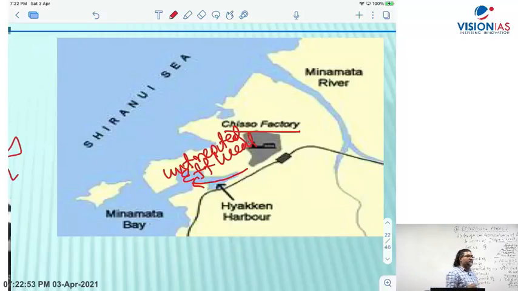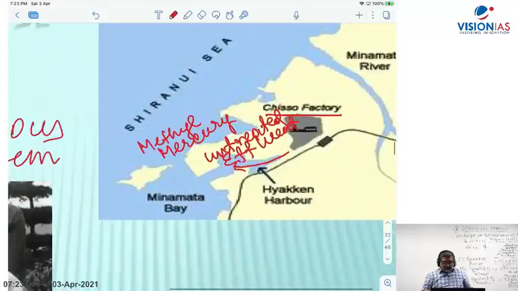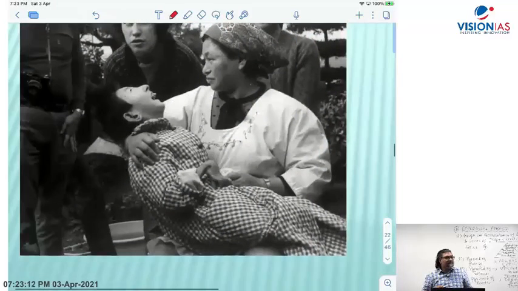Methyl mercury was there. So that went to the Minamata Bay, and then this methyl mercury entered the food chain of that area, where it became more concentrated in the fishes and from there passed to human beings. And that's what caused the effect, Minamata disease. Right? It is a very good example of biomagnification. Even today in Japan, there is the effect of this particular Minamata problem.